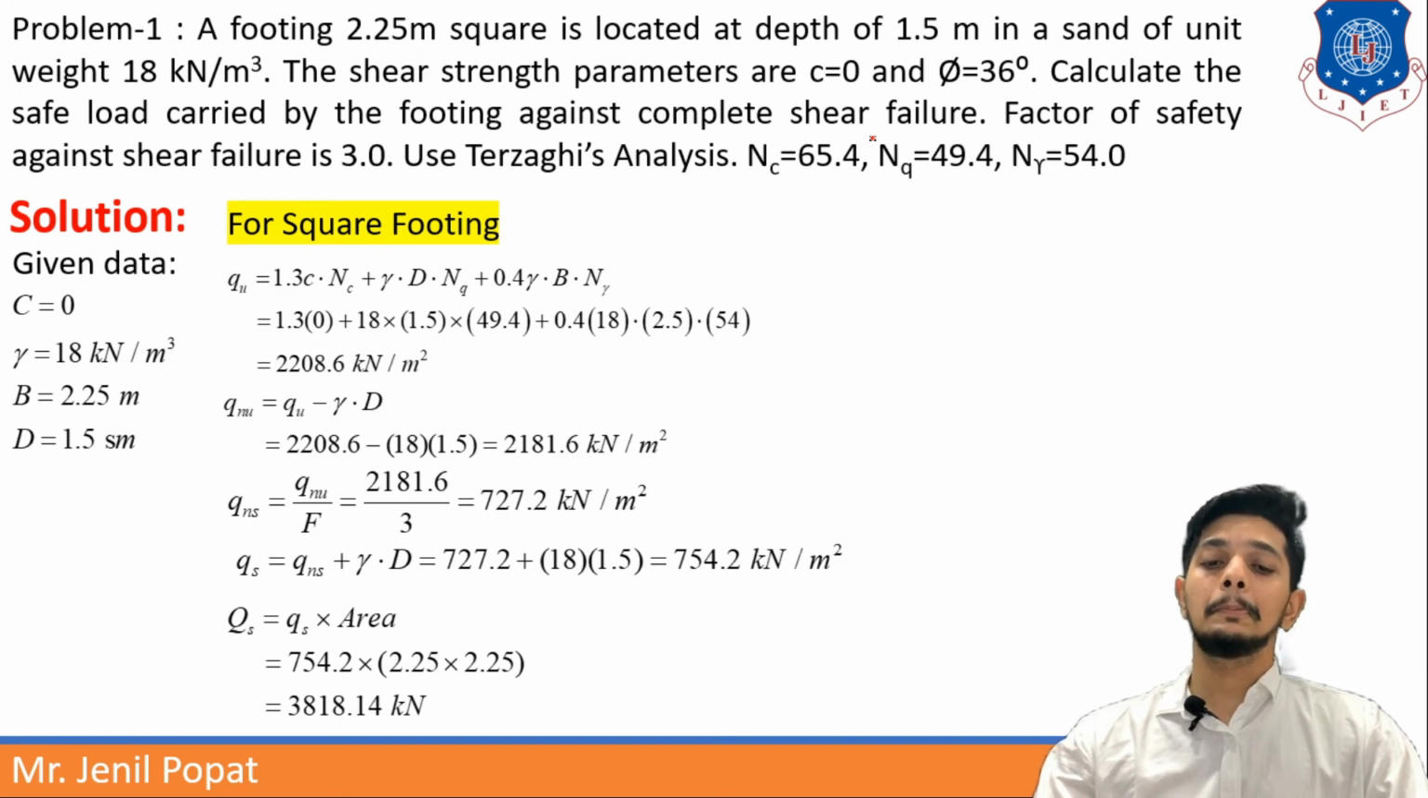Now this is per meter square capacity, right? If you want to find safe load, that will be in kilonewton, so I am doing Qs, total safe load, will be small qs into its area. So it is per meter square, so I have to consider its area. Area will be 2.25, which is breadth, and it is a square footing. That is how I will take the other side as 2.25 only. So area into qs will be my safe load, and it is coming out as 3818.14 kilonewtons.